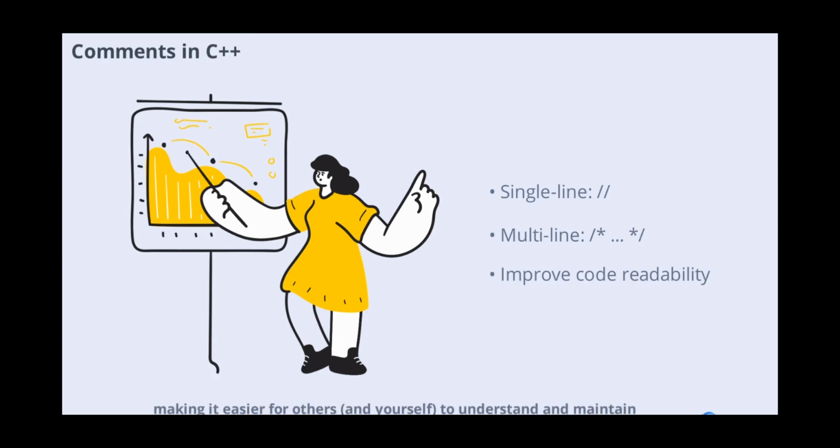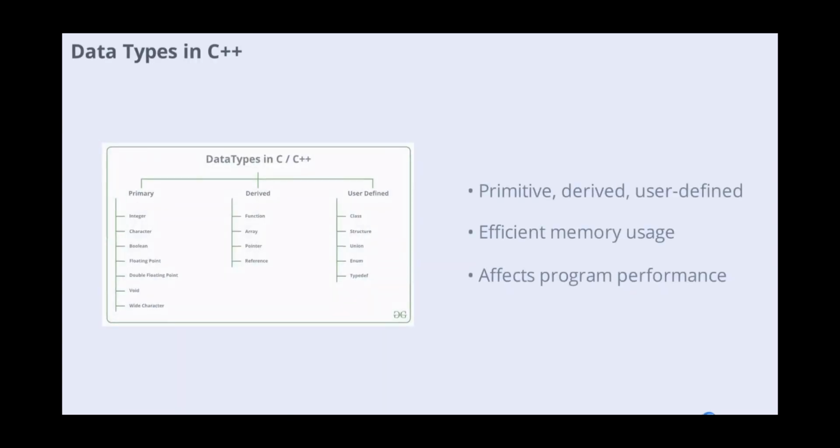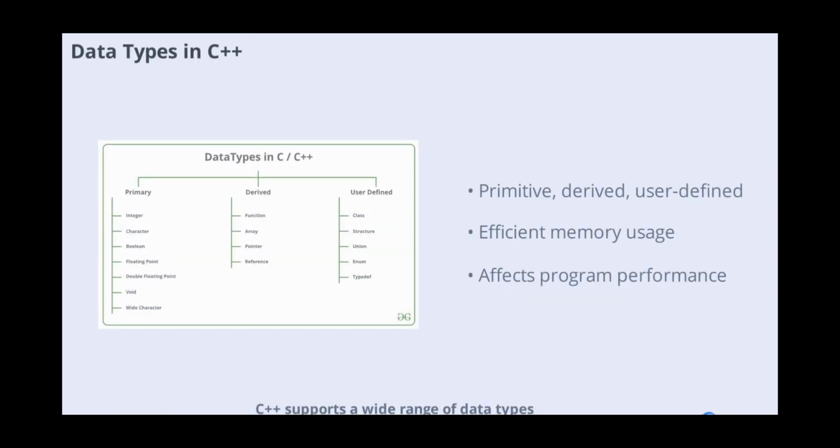to understand and maintain. C++ supports a wide range of data types which determine the kind of data a variable can store. These include primitive types like int, char, float, and bool, as well as derived types such as arrays and pointers and user-defined types like classes and structures. Choosing the right data type is crucial for efficient memory usage and program performance.